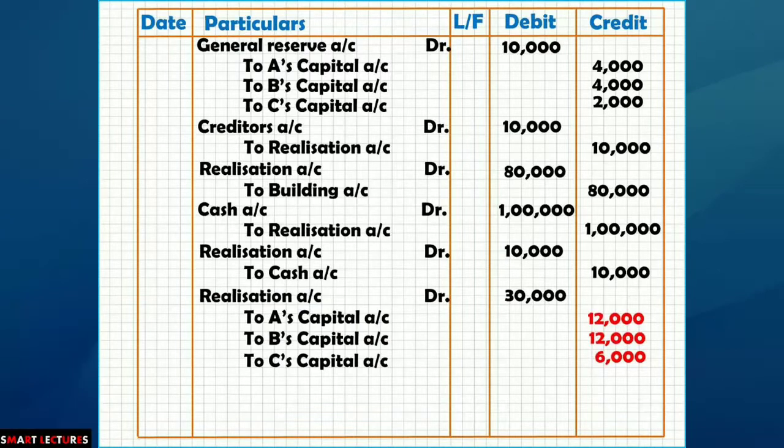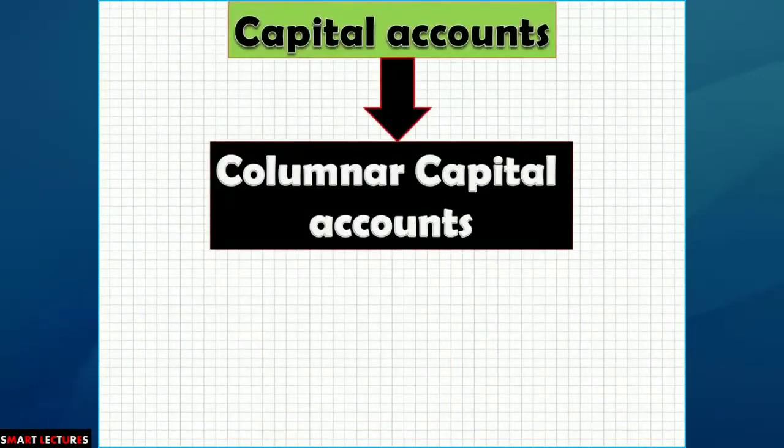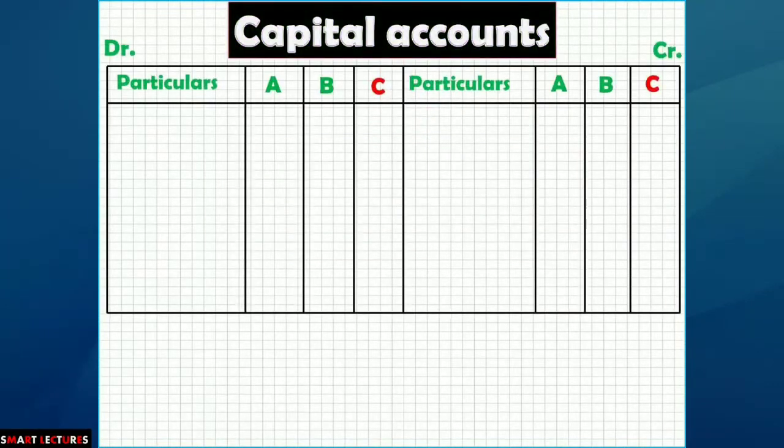Now come to the capital accounts. I am going to prepare columnar capital accounts. Might be your teacher or some publisher is preparing individual capital accounts. That doesn't matter, because for the convenience of explanation, we are preparing columnar capital accounts for A, B, C. So we can do the ledger posting on the basis of journal entries.